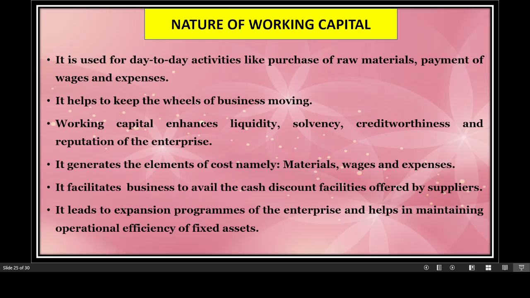Working capital facilitates business to avail the cash discount facilities offered by the suppliers, because being liquid, you are honoring the payment of the dues by the creditors or the suppliers, so you are getting some discounts because of that. Working capital leads to expansion programs of the enterprise and helps in maintaining operational efficiency of fixed assets.